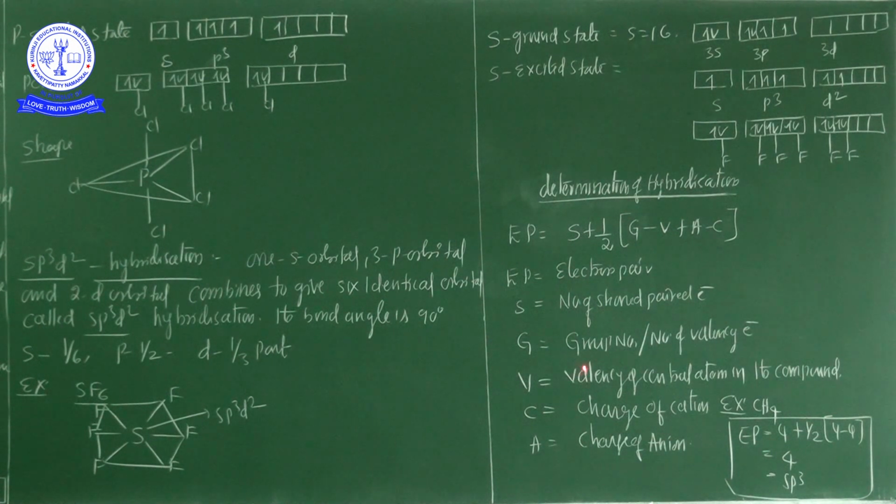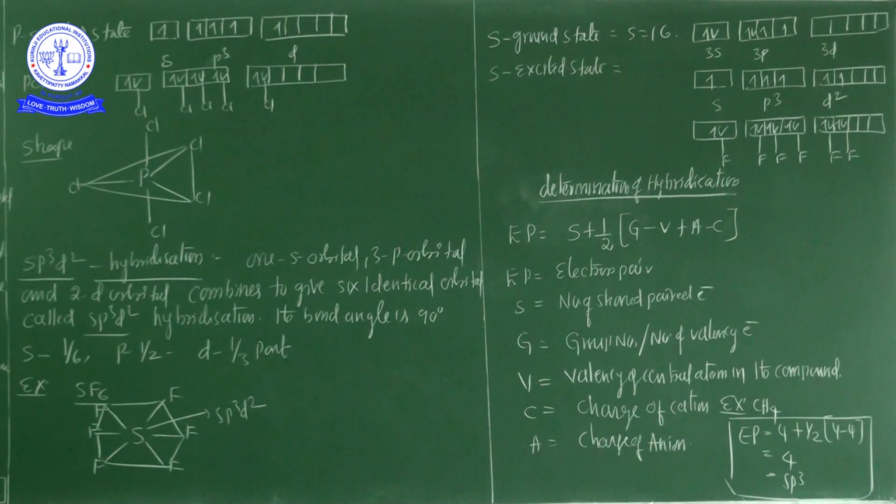G is the group number or number of valence electrons. V is the valency of the central atom of the compound. C is the charge of the cation, and A is the charge of the anion. With the help of this formula you can easily determine the hybridization of a molecule.